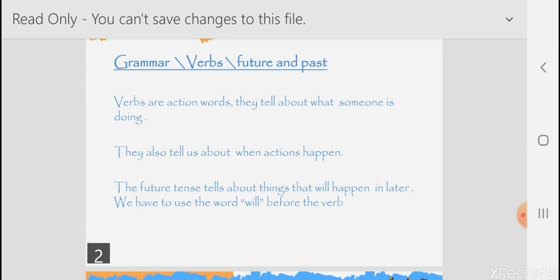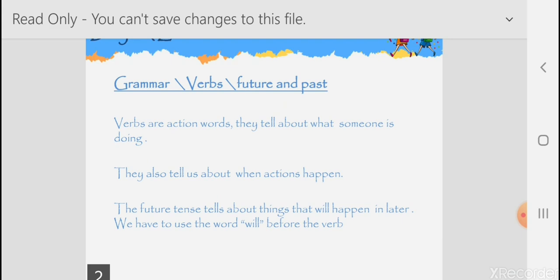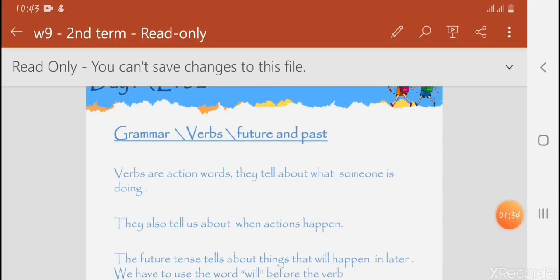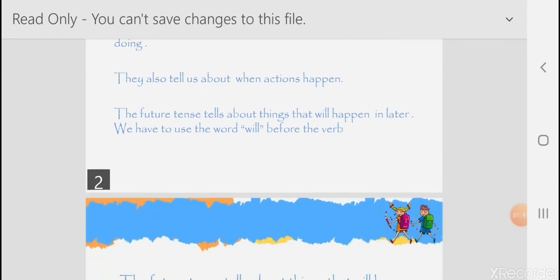Okay? And past tells about the things that happened earlier, like, for example, yesterday or last week or last month or earlier in the morning or last night. So we have to use some words with the verbs to tell about the time that you are using.